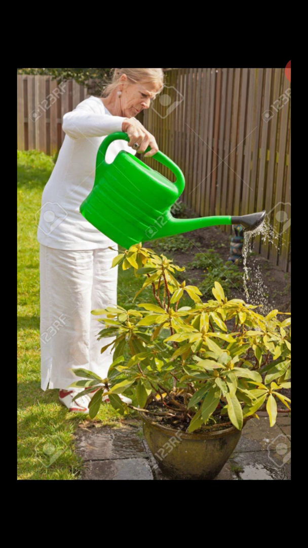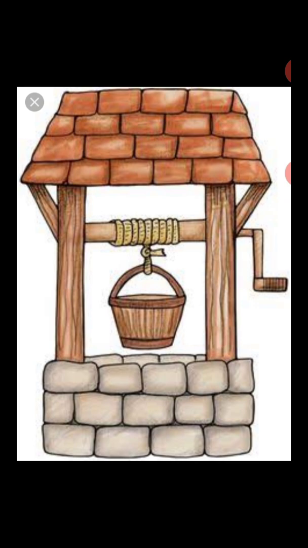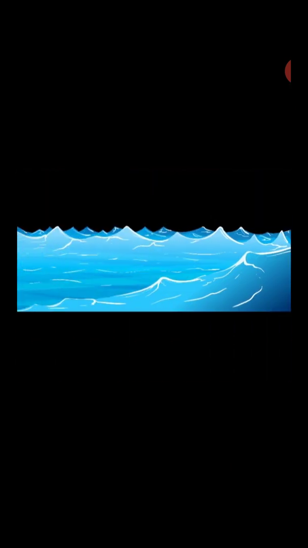Now students, let's discuss the sources of water. From where do we get water, students? As we have learned in our previous session, we get water from wells, rivers, oceans, ponds, seas, etc.